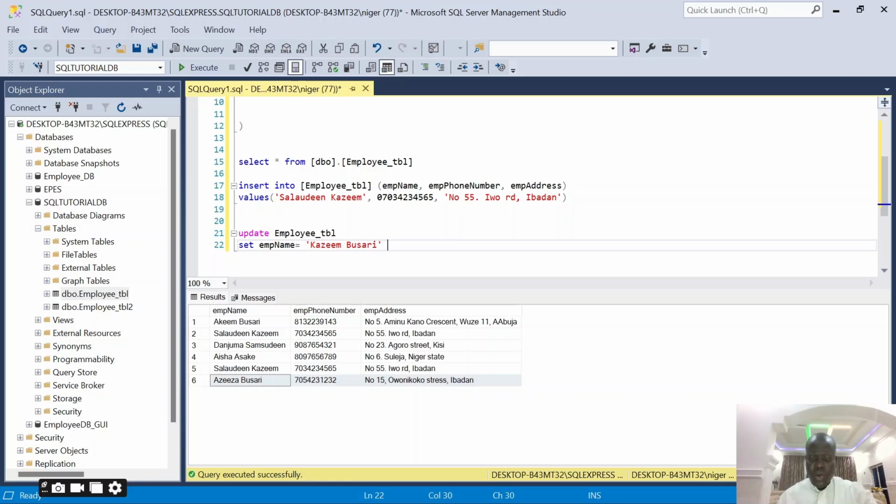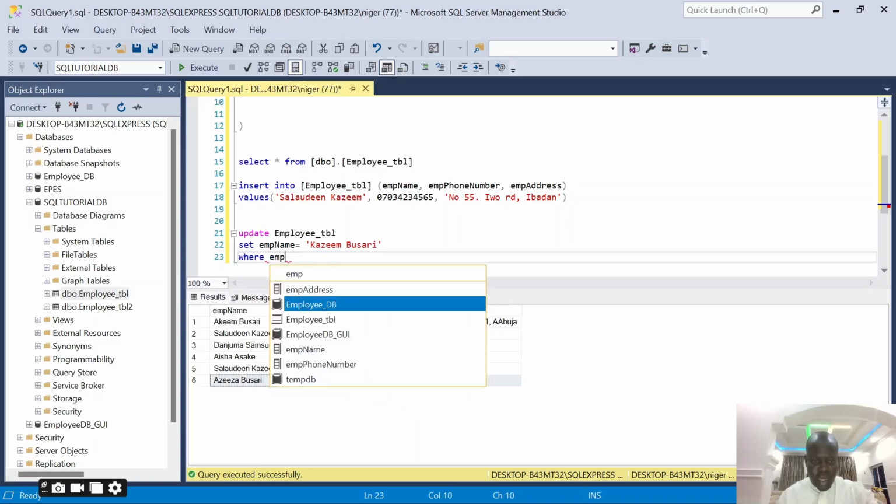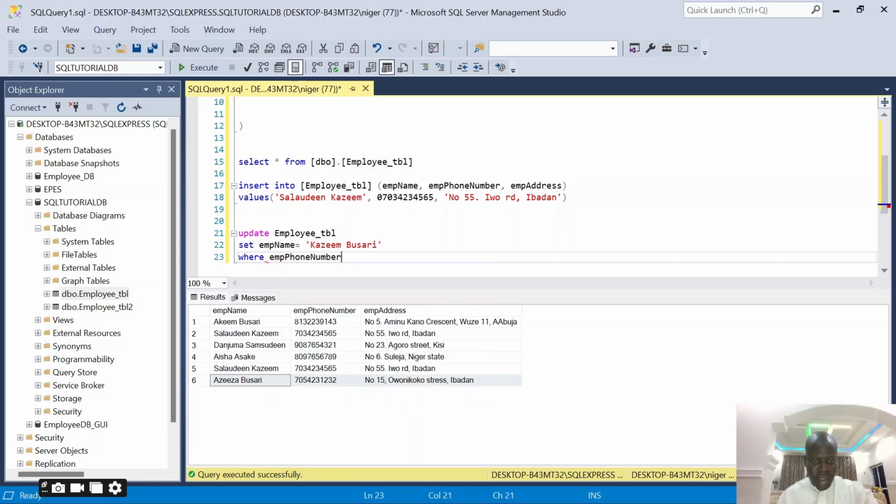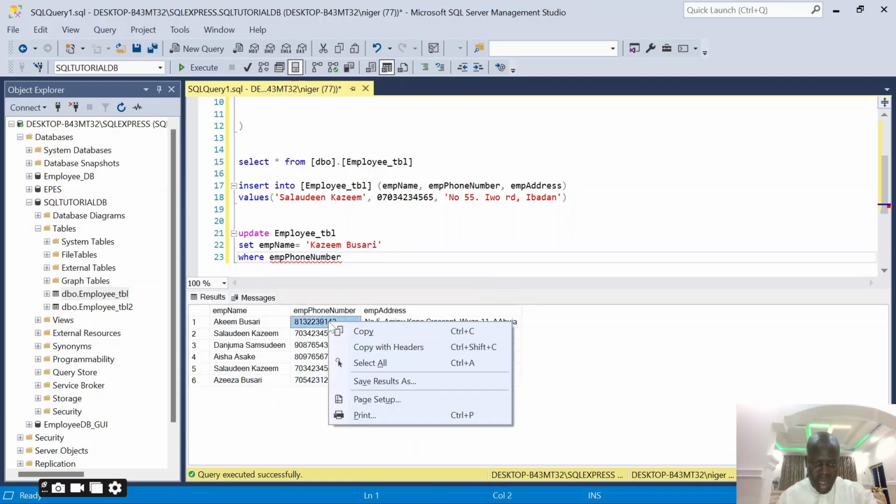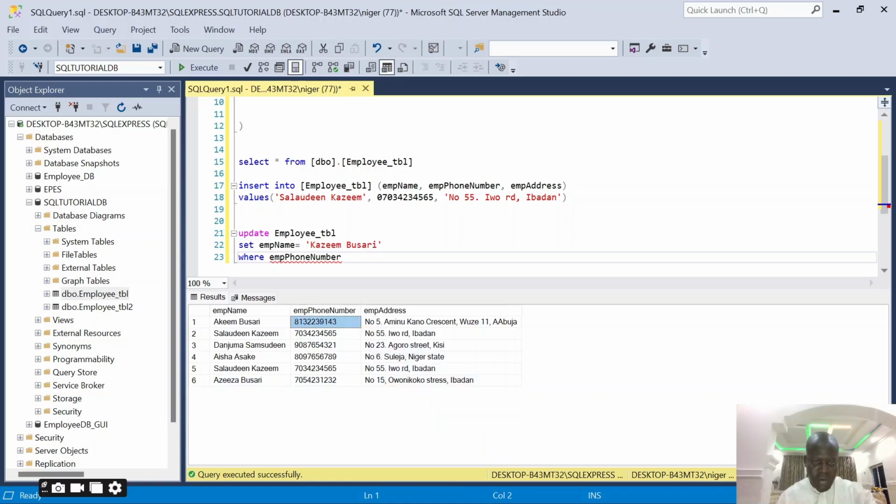So how is it going to know who among the staff we want to change the name of? I'll say where employee phone number, because if you look at it, it's the phone number that uniquely differentiates every one of them. I'll say where employee phone number is this. Do you see it?